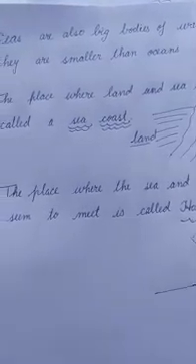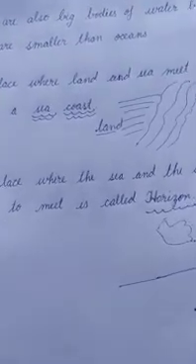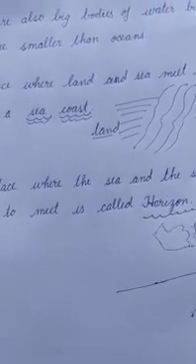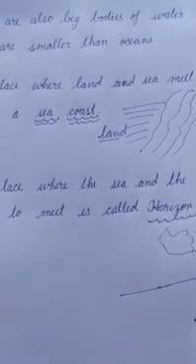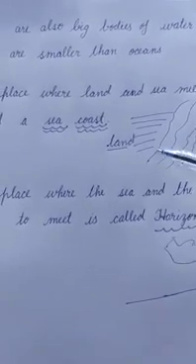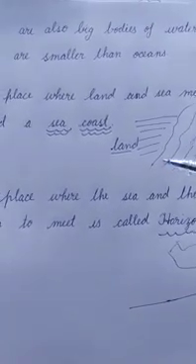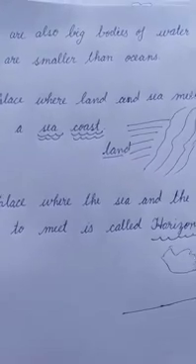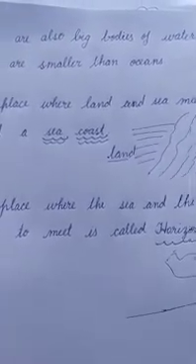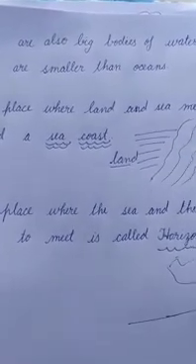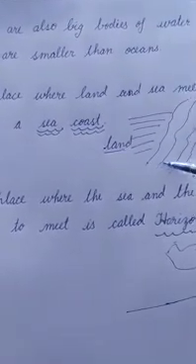Like if you have gone to any river, when you reach the river, where the land ends and the river starts, that is called the bank, right? So if the near place of the river is called bank, in the same way the place where land and sea meet is called sea coast.